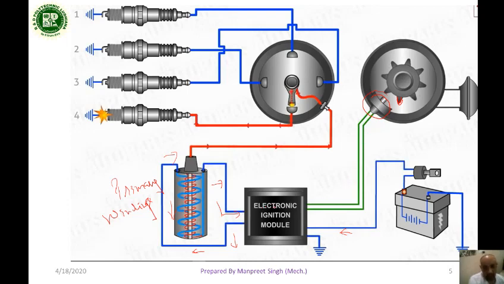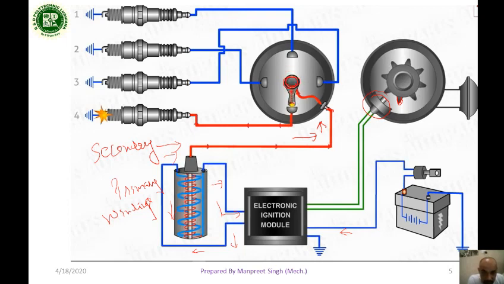Due to this, a magnetic field is created, and the number of repetitions gives an induced EMF. This induced EMF passes through the secondary winding, which is connected to the distributor, and the distributor is provided with a rotating arm.